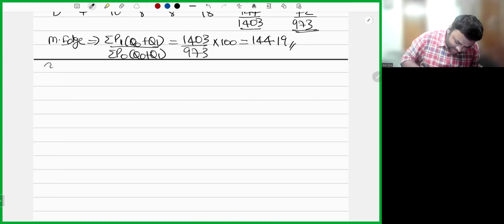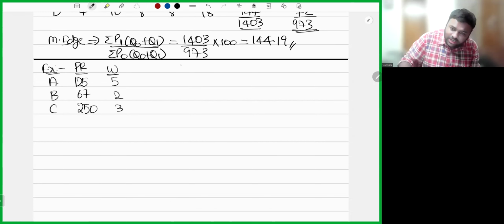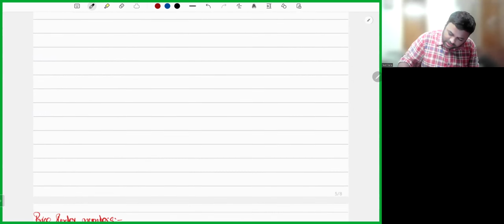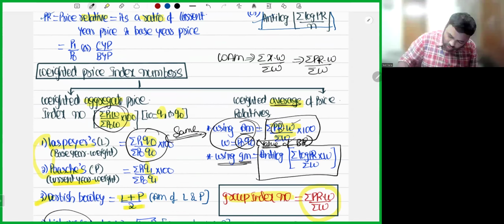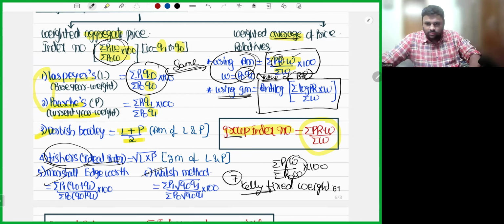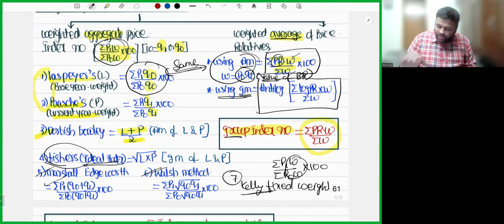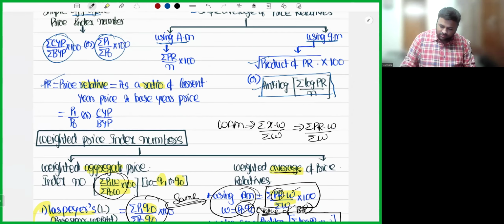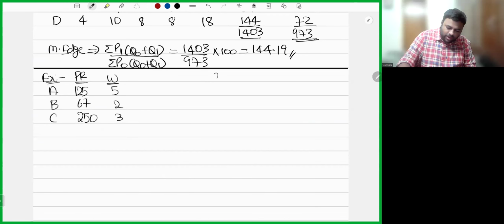Now, say for example, I'm having three commodities A, B, C. Price relative is given, weight is given. Price relatives are 125, 67, 250. Weights are 5, 2, 3. I need to calculate the group index number.